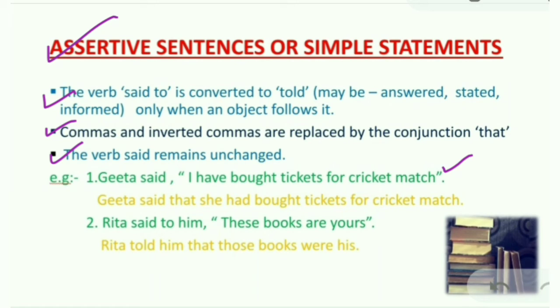So see how many changes are there. First change is reporting verb. That will be said only. Second change, inverted commas. When you know this is an assertive sentence, in place of inverted commas, conjunction that will be used. Third change, pronoun. As you know, only first and second person will be changed. So there is I, the first person. So it will be changed with subject Geeta. And Geeta is a female, so it will be changed into she.